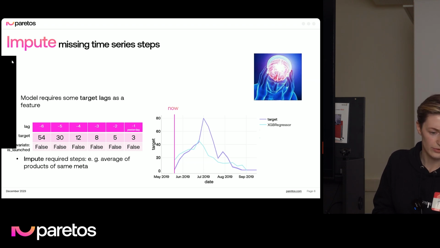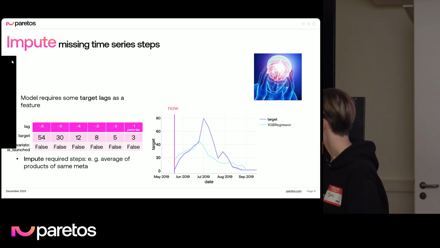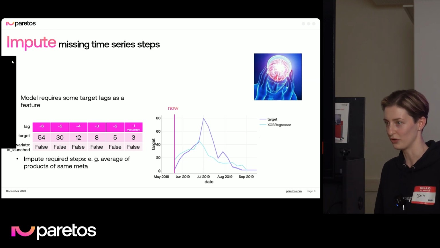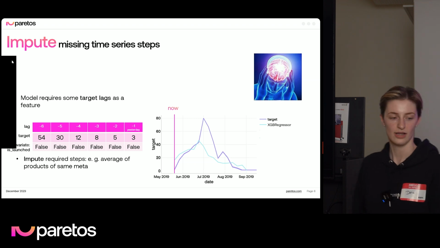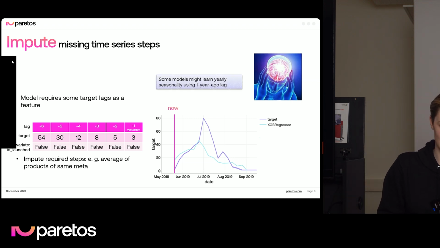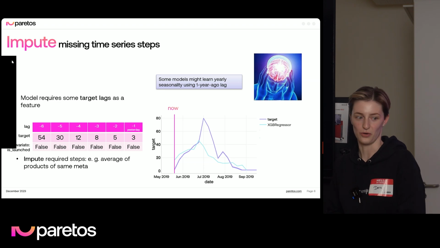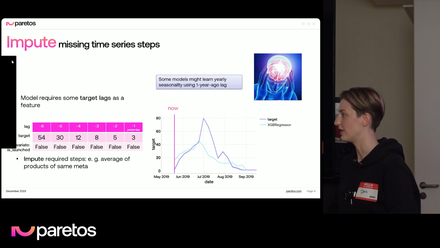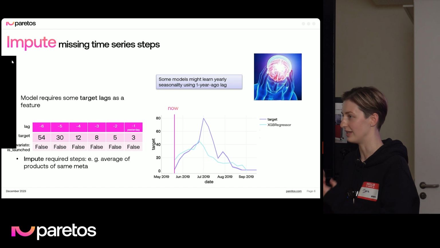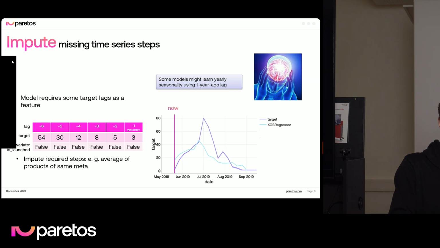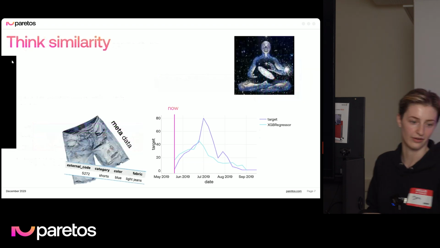As an example, I used XGBoost with this approach, and it looks pretty good. Also, in our experience, this is not a bad approach. It gives really good results. But some models would require a lot of lags. For example, we can easily imagine a model that learns yearly seasonality by using a lag from 1 year ago. And we can't just impute that much data, right? So we might think about other models.